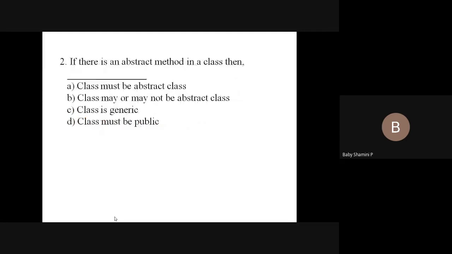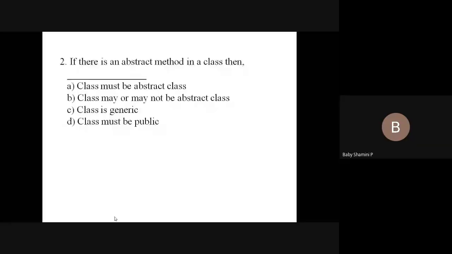Next one, if there is an abstract method in a class, then what is the answer? The class must be an abstract class. The class may or may not be an abstract class. The class is generic. The class must be public. What is the answer? Just explain the concept. If there is an abstract method in a class, then the class must be, yes, very good, abstract. So the first one is the correct answer.